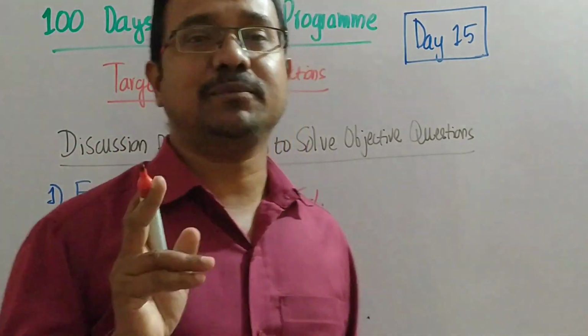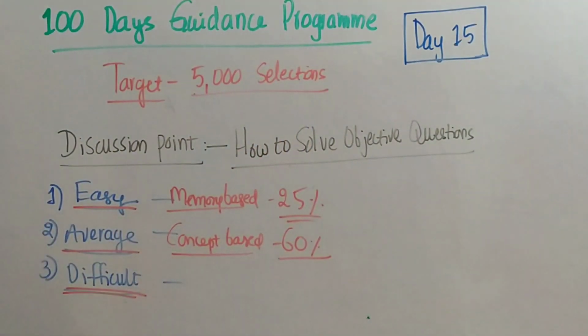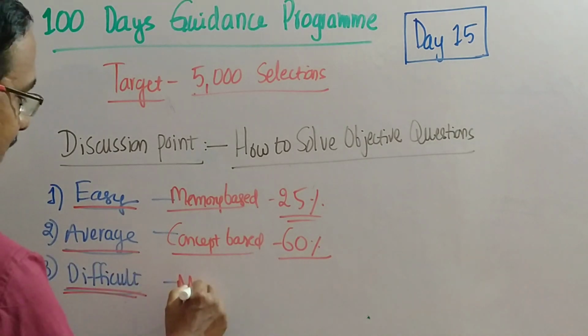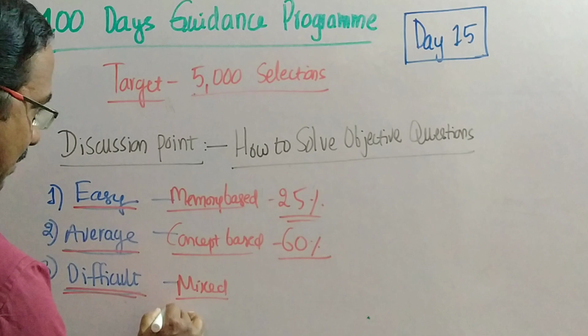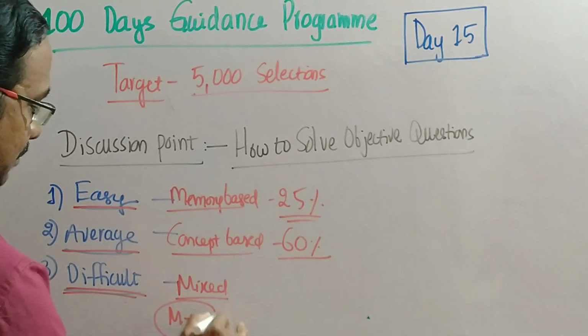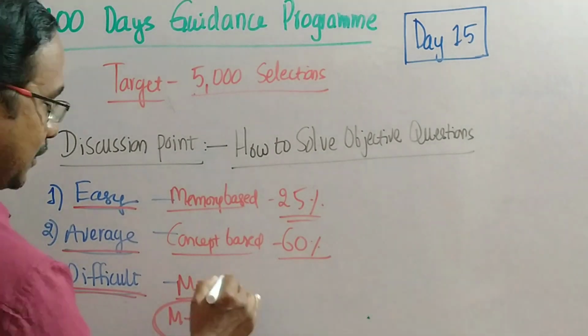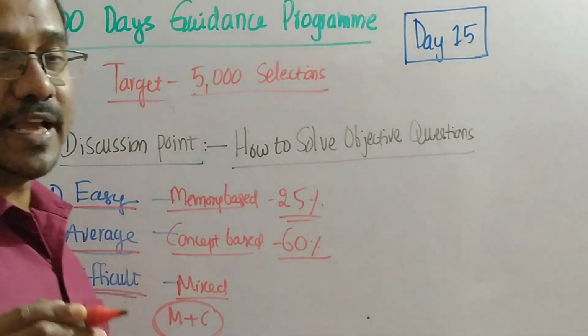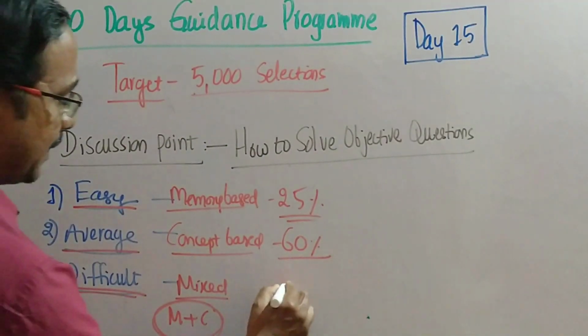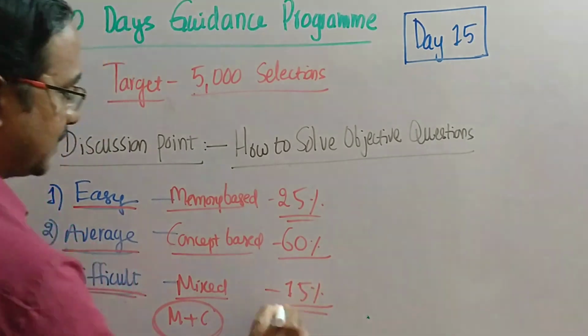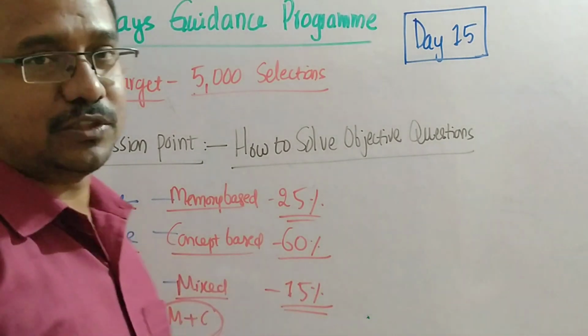Your success will depend upon these questions only. These are mixed types of questions, that means memory based plus concept based, both are mixed. So these are treated as difficult questions by the students. The remaining 15% are the difficult questions.